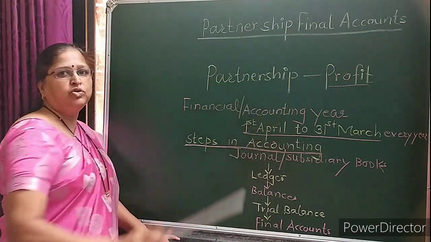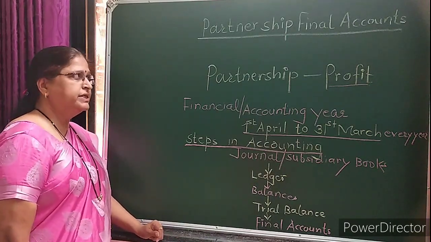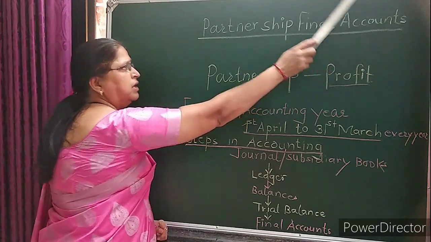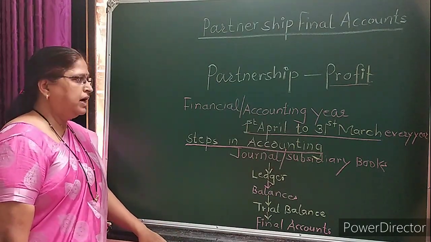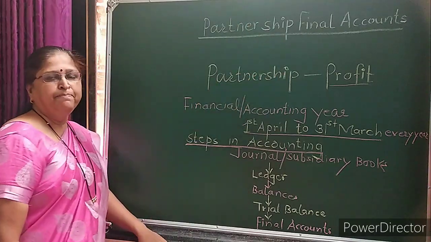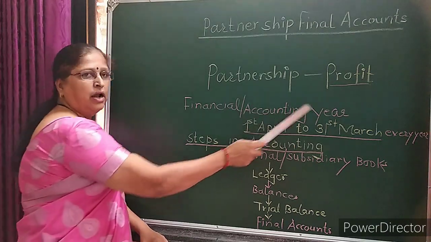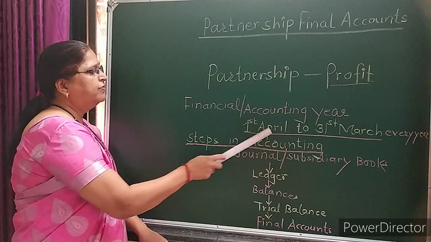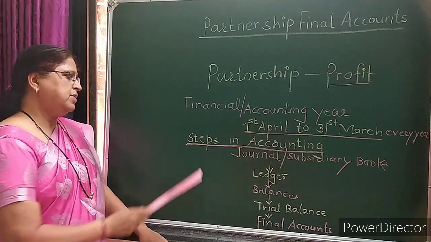But you will come to know how much is the profit of the business, how much is the loss of the business, when you prepare the final accounts. This is the last stage of the accounting procedure. Final accounts are the accounts which are prepared at the end of the financial year or accounting year. And this accounting year starts from 1st April to 31st March every year.